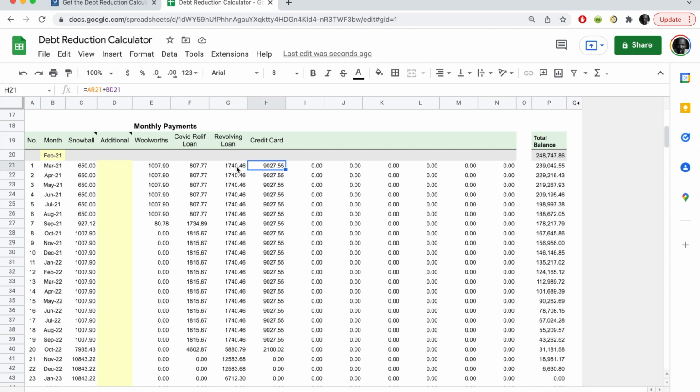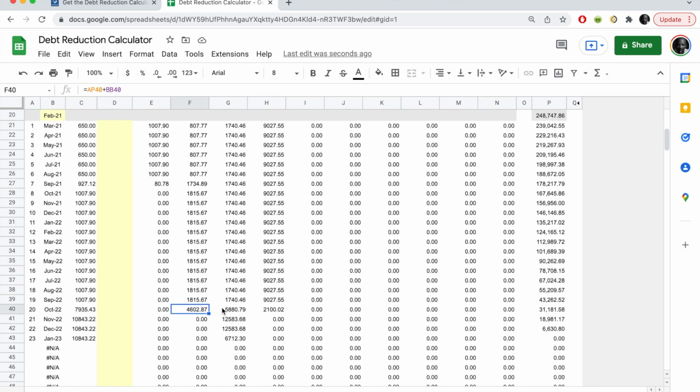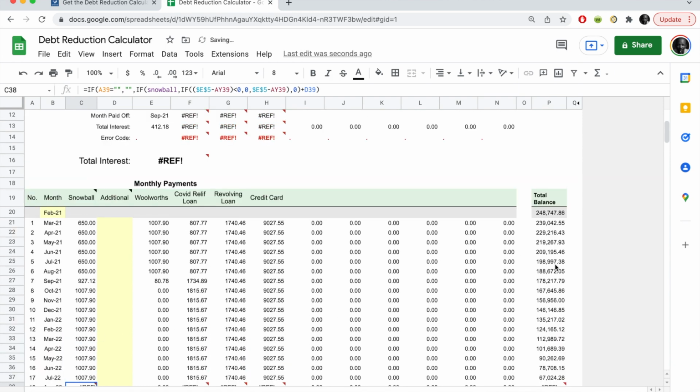At this point here, the Woolworths loan is paid off, and then that amount gets rolled over into this loan, which is the snowballing. So from this amount, we snowball this into this figure here, and we begin repaying that until it is done. And when this is paid off, it snowballs and we pay this until it's done, and so on and so forth. You will see here the date when you would have paid it off, and here the total amount that is left after each and every payment.